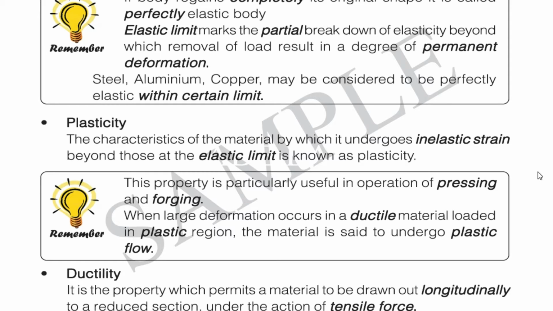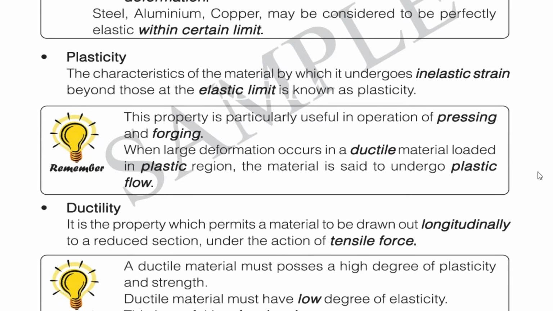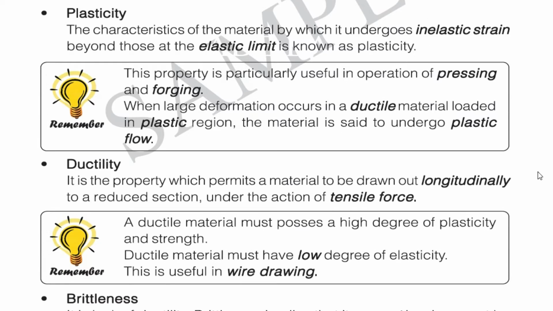So the next one is ductility. It is a property which permits the material to be drawn out longitudinally to a reduced section under the action of tensile force. Longitudinally the material is extended, and likewise on the other side it decreases. A ductile material must possess a high degree of plasticity and strength. Ductile materials have a low degree of elasticity, which is useful in wire drawing.